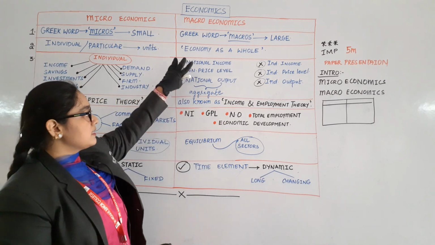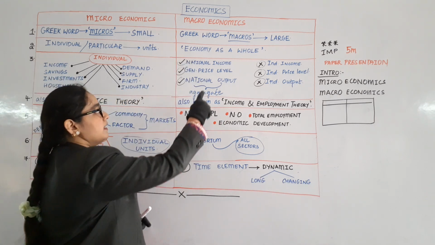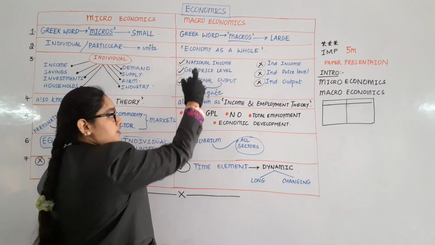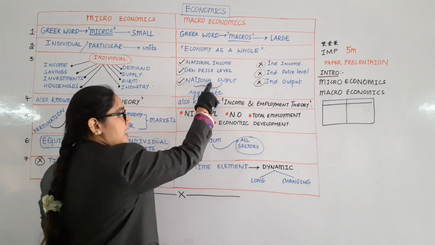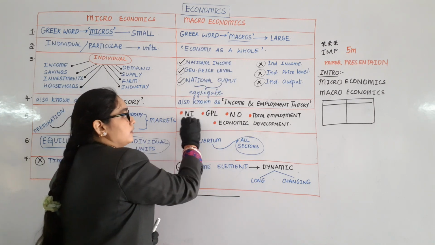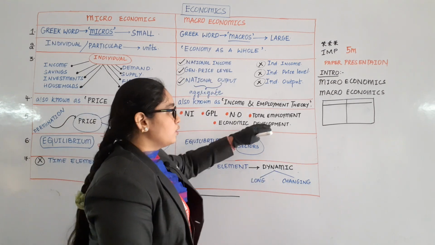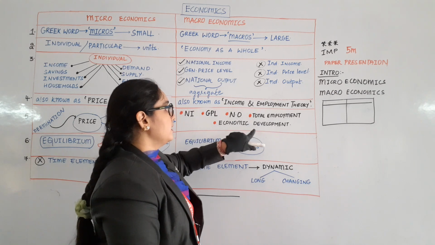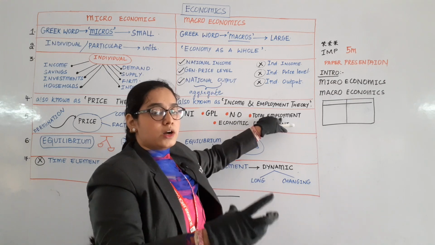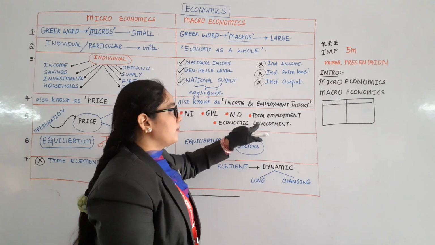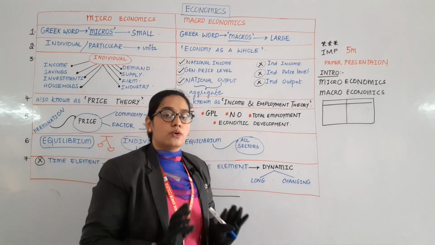Macroeconomics, you can just keep all these 3 points here. NI means national income, GPL means general price level, NO means national output. The same 3 points you need to copy here. Then there are 2 extra points, total employment and economic development. Employment means total number of people who are doing jobs. Economic development means the development of the whole country.